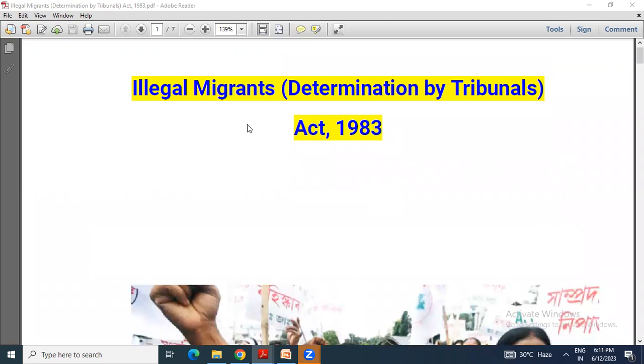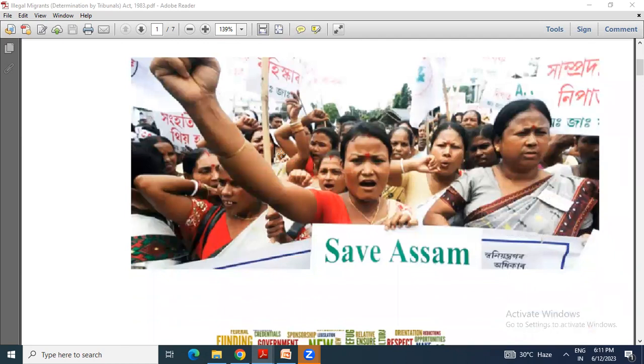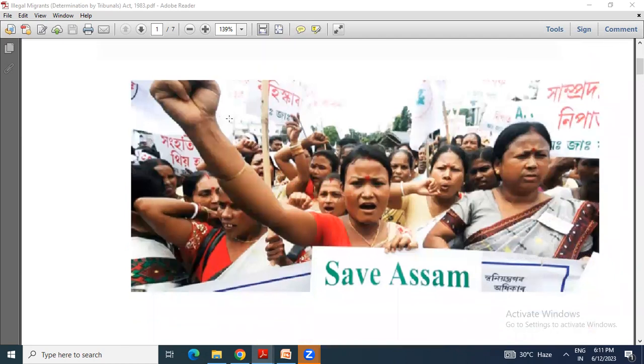Before going into this topic directly, I would like to discuss a few facts that we have to know related to this. So look at this figure. You can see in this figure the banners.